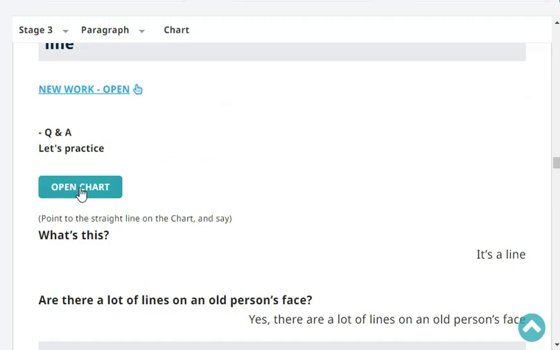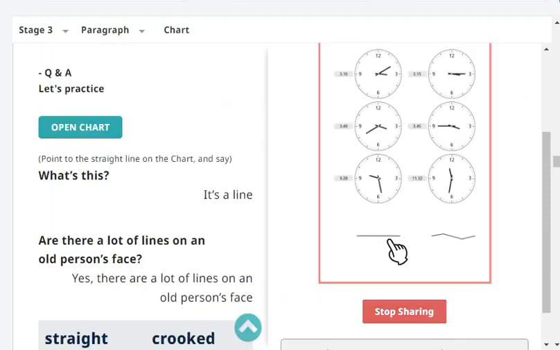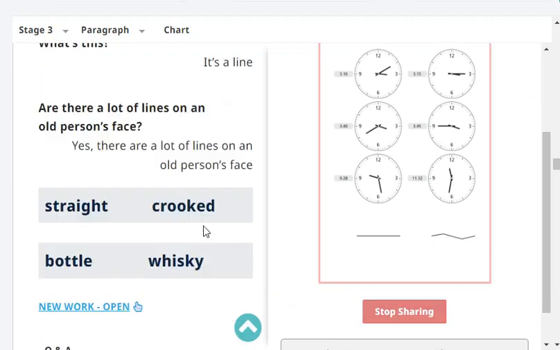Okay, next. What's this? It's a line. Are there a lot of lines on an old person's face? Yes, there are a lot of lines on an old person's face. Very good.